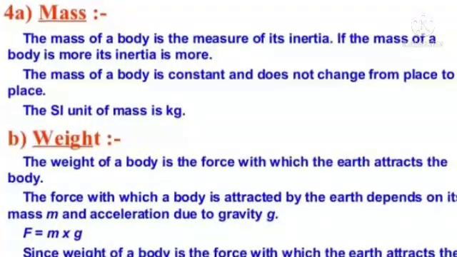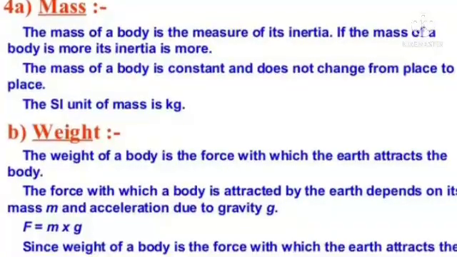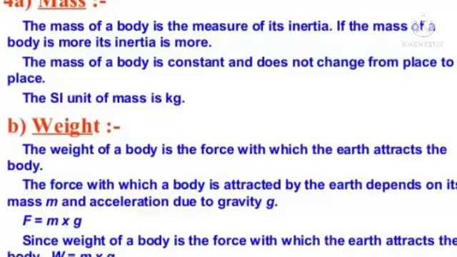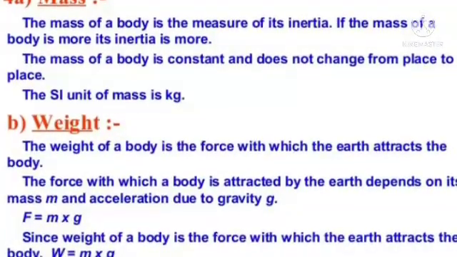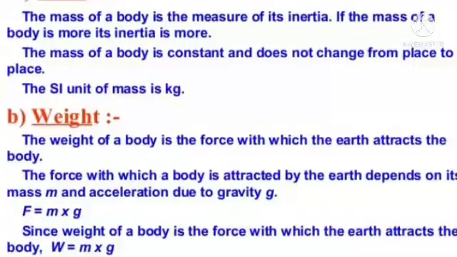Mass. The mass of a body is the measure of its inertia. If the mass of a body is more, its inertia is more. The mass of a body is constant and does not change from place to place. The SI unit of mass is kg.